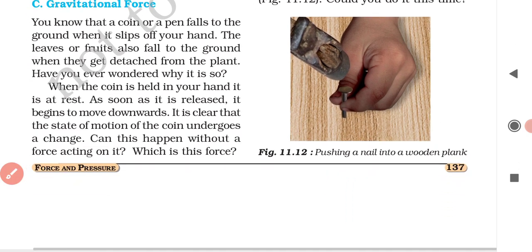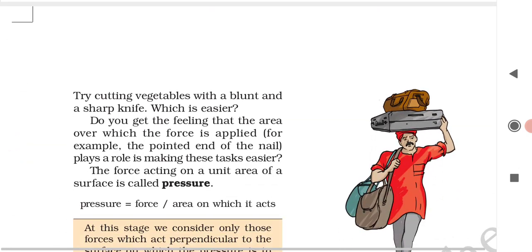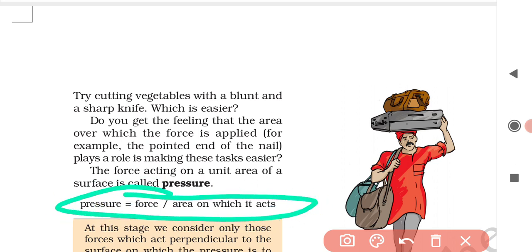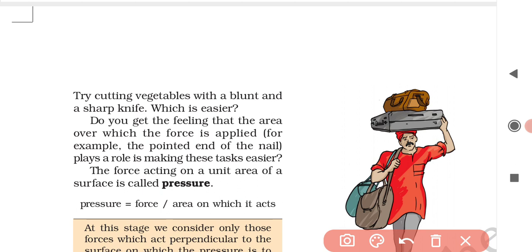The effect of force depends on what? It depends on the area. That is why the formula of pressure is pressure equals force by area. The effect of pressure depends completely on the area on which it acts.